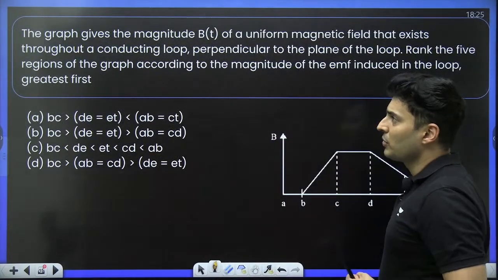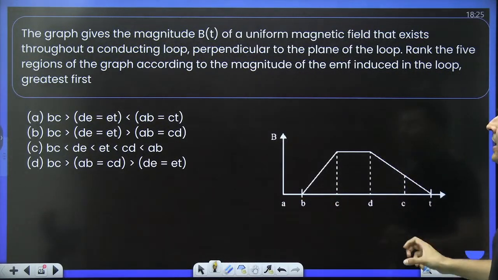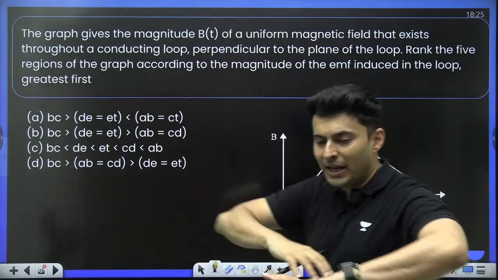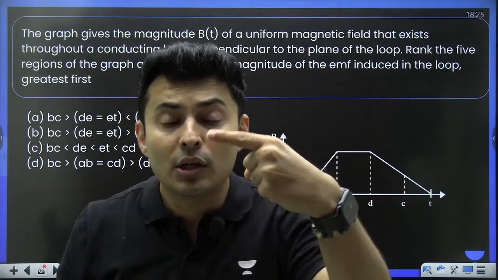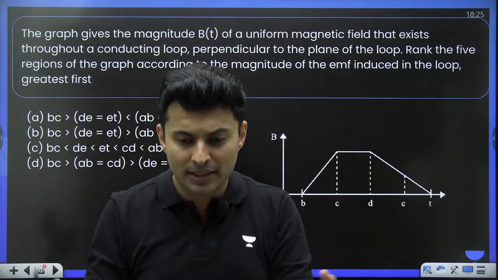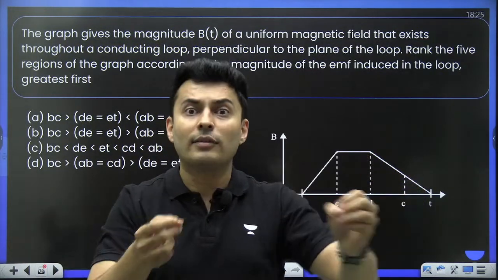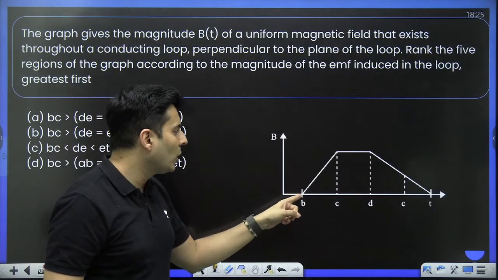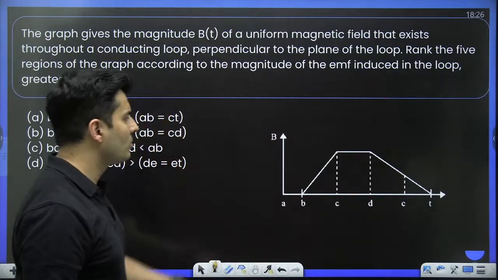Let us try to solve this question. There is a graph which gives the magnitude of a magnetic field, which exists throughout a conducting loop. Imagine there is a loop, everywhere there is magnetic field. But that magnetic field, though it is same everywhere, it changes with time. Right now it is this everywhere. After some time it is so much and everywhere. After some more time it is a different value everywhere. So you can see initially it was 0, then rose, stayed constant, then decreased, and then finally collapsed to 0.